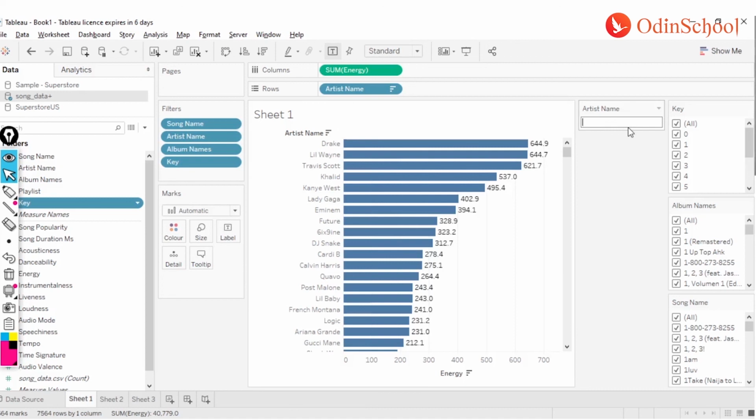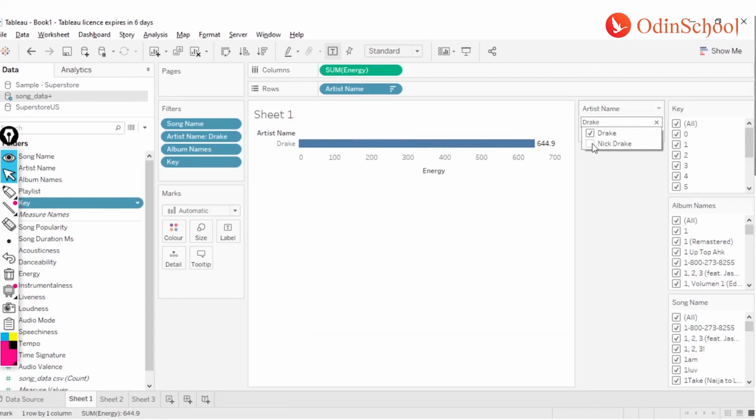Let's say I want to search for the artist Drake, so I can just type Drake over here and search, and it will tell me, hey, in your data you have two people with the name Drake, so which one do you want to select? If I make a selection, I get the values which are only related to Drake. So this is called a wildcard search.